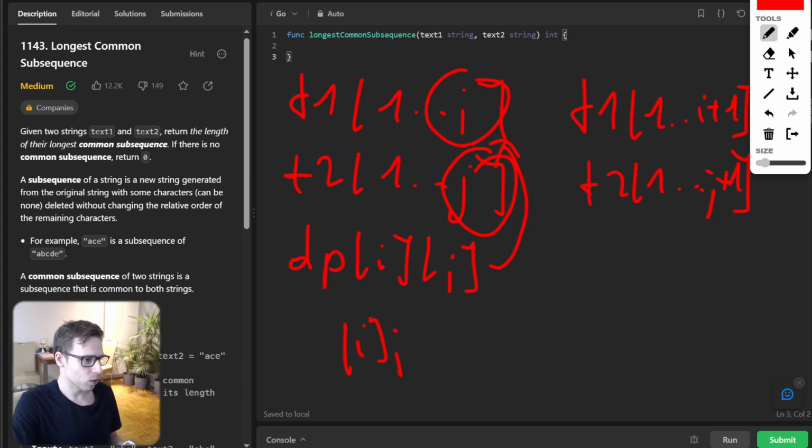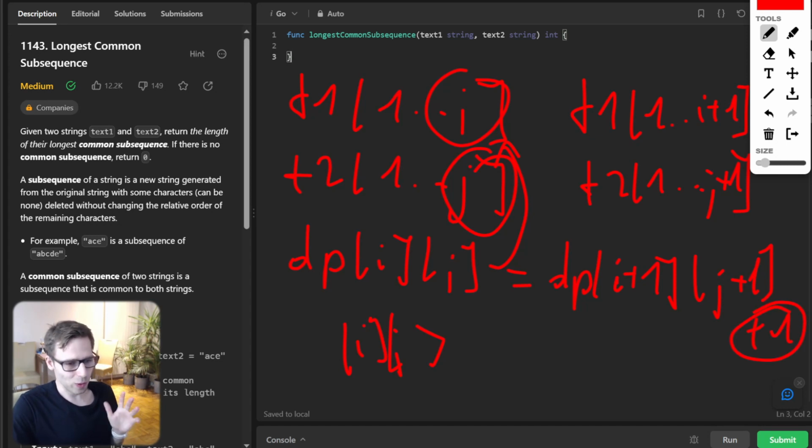If the characters at text 1 i and text 2 j are the same, we have a common element for the LCS, and we will update our dp[i+1][j+1] with dp[i][j] plus 1, so one more character. It's the previous state.